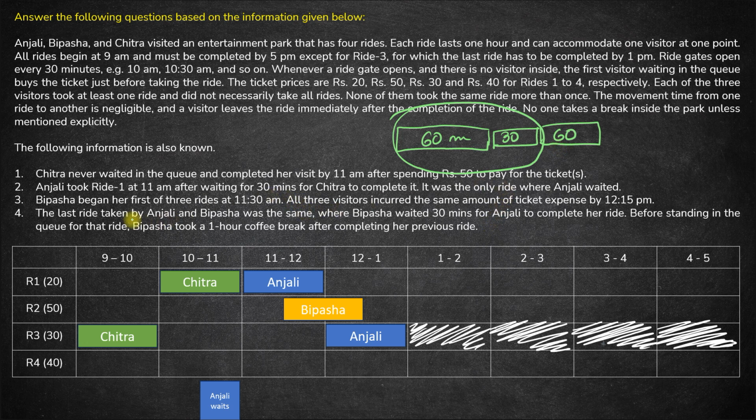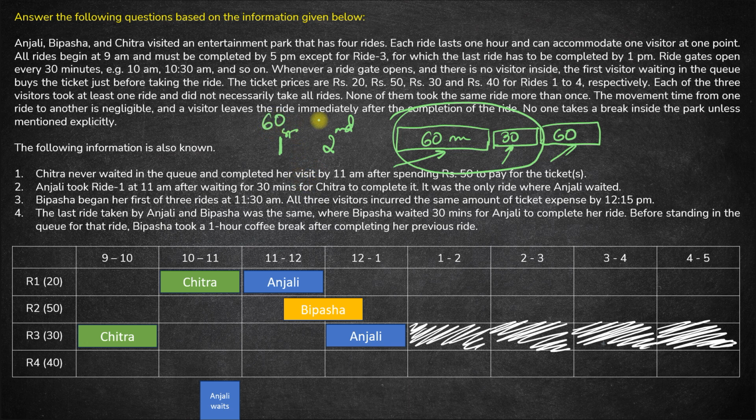Now again over here, it was given that Bipasha began her first of the 3 rides at 11:30. So from 11:30 to 12:30, Bipasha took her first ride. After that, Bipasha must have taken her second ride. And after that, she must have gone for a coffee break. Then she would have waited 30 minutes for her third ride. And then she took her third ride. Okay. So first ride for Bipasha, then second ride for Bipasha. Then she takes a 1 hour coffee break. Then 30 minutes she waits for her last ride. And then she takes her last ride for 60 minutes. Fine. So total how long was Bipasha there in the entertainment park?